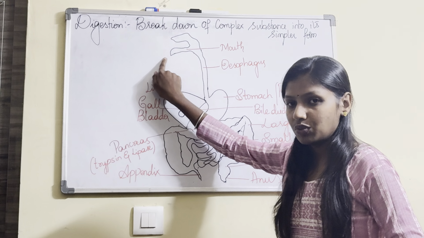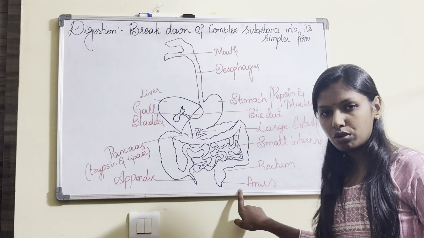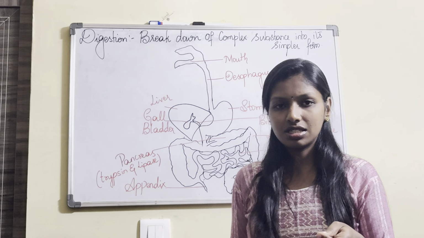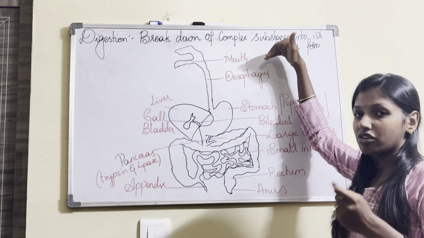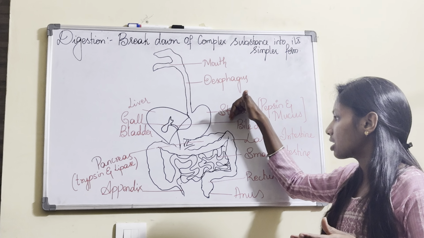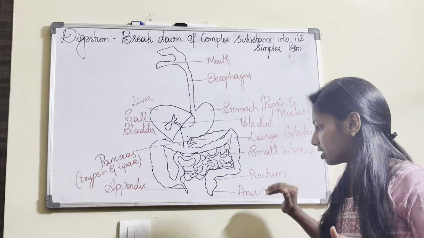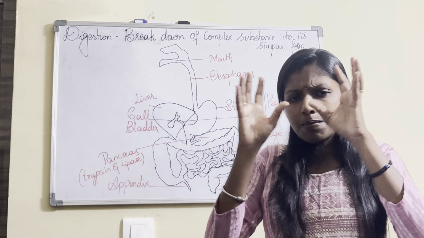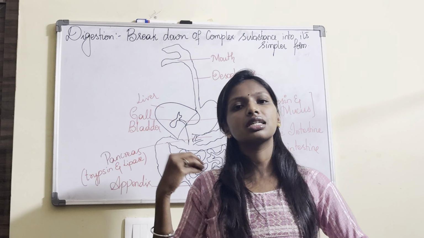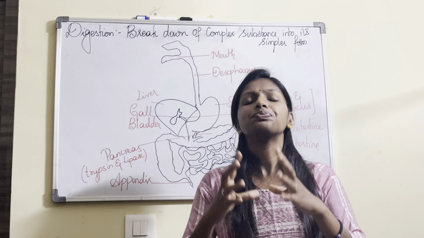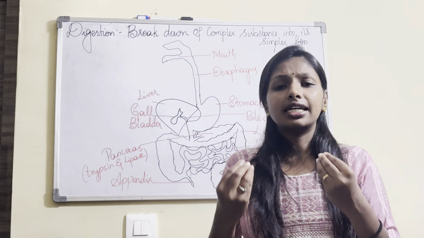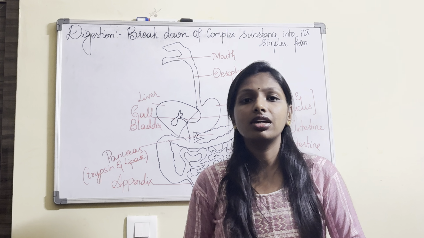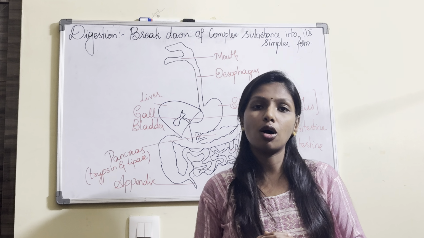Since it starts with the mouth and ends with the anal opening or the anus, we call it a complete digestive system. The alimentary canal consists of the mouth, esophagus, stomach, small intestine, large intestine, and finally the anal opening. Again, complete digestion occurs in the small intestine, because it has intestinal juices and also microvilli which help in the absorption process.